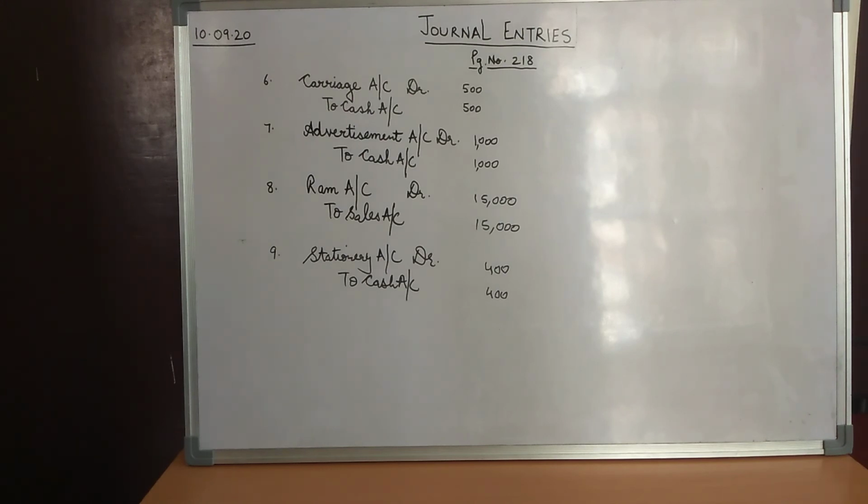So children, we debit the stationery account with rupees 400, and for buying the stationery, what are we spending? We are spending cash. So the rule for the real account for the cash says that debit what comes in and credit what goes out. So here cash is going out of the business for buying the stationery. So we credit the cash with rupees 400.